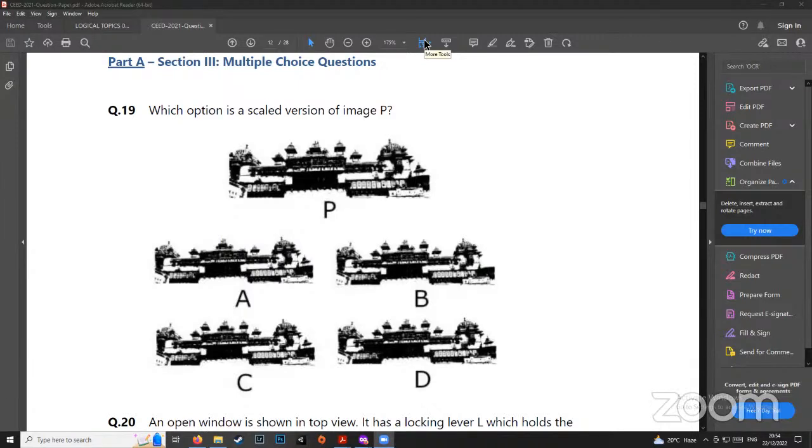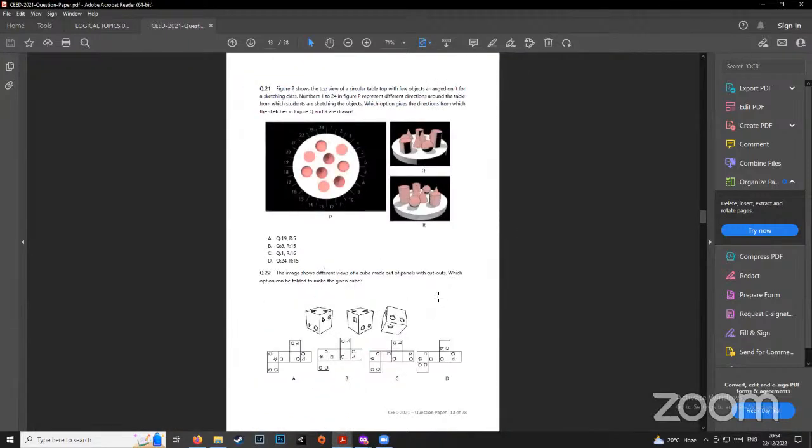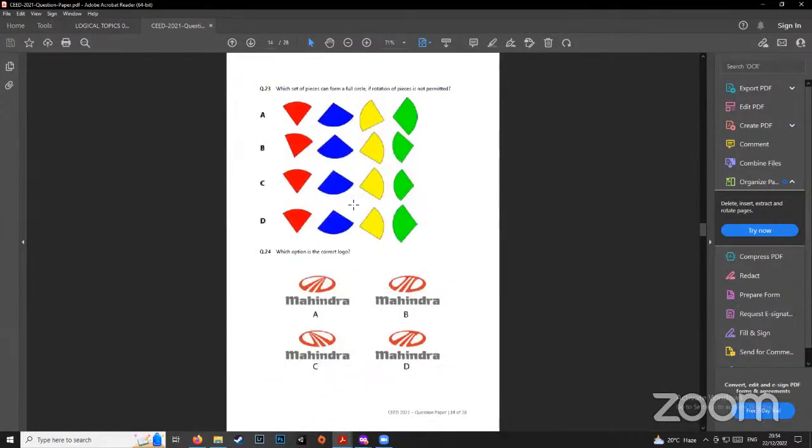Could be. Right. So, one thing that we follow in these question papers is that if we don't know the correct answer, we try to eliminate the wrong answer. That is what we do. Rule of elimination is very, very helpful. Right. And that has helped me personally so many times. So, you can do that also.